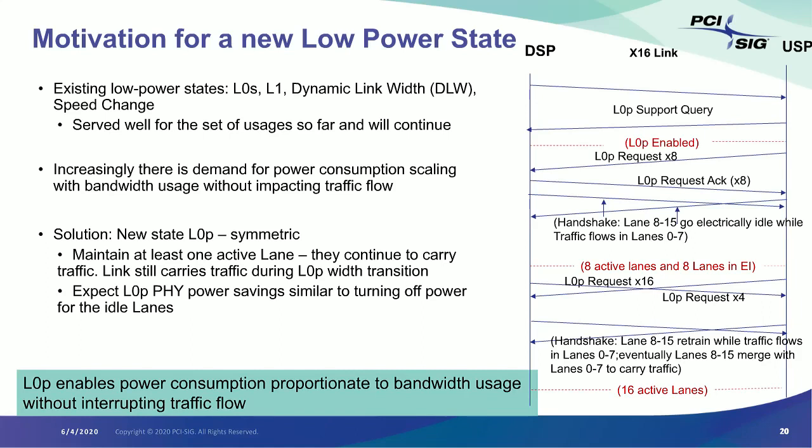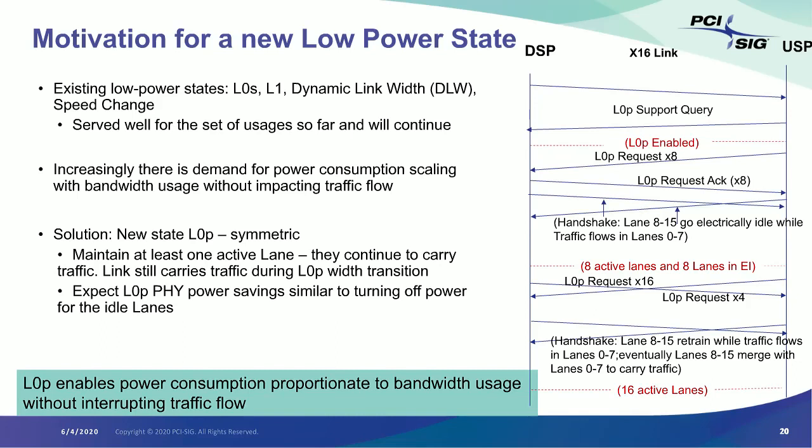Now, if the downstream requests the link to go back to by 16, whereas the upstream is requesting the link to go down to 4 lanes, in that case, the one that is requesting the higher width wins out. So the upper 8 lanes are going to go through the link training and all of that, the full set of training sequence that exists.